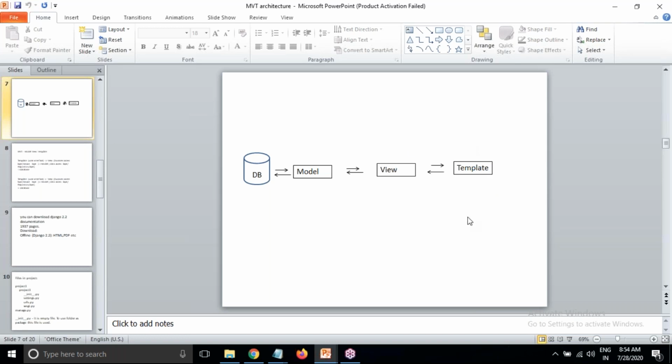In MVT architecture, what I said before is template means presentation layer, HTML file. View means views.py, Python coding. And models.py is like the data access layer, again Python code only. We will write Python code in these two layers. In an HTML file, we'll use all the client-side technologies, and we'll use template tag coding. All these are used in this one.